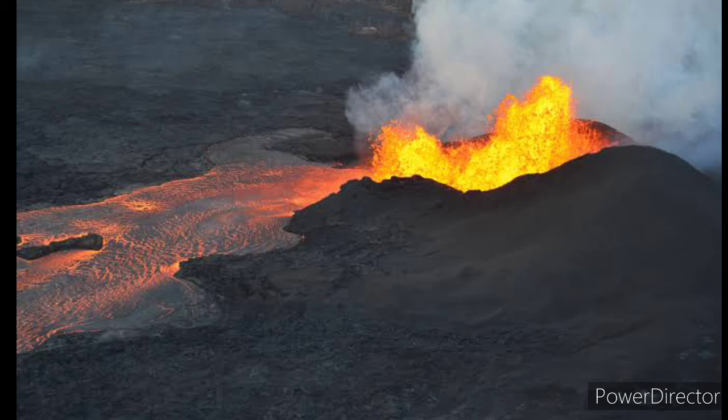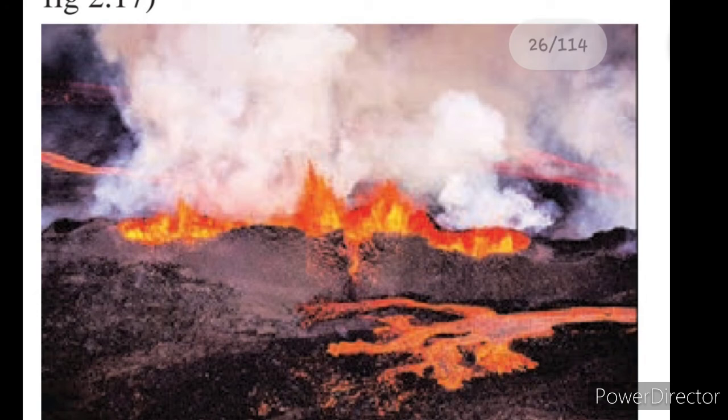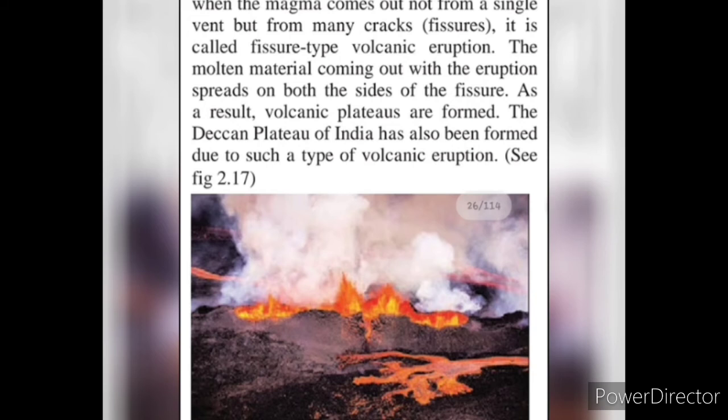Talking about the second type, it is fissure type volcanoes. During eruption, when the magma comes out not from a single vent but from many cracks, that is fissures, it is called fissure type volcanic eruption. The molten material coming out with the eruption spreads on both sides of the fissure. As a result, volcanic plateaus are formed. The Deccan Plateau of India has also been formed due to such a type of volcanic eruption.